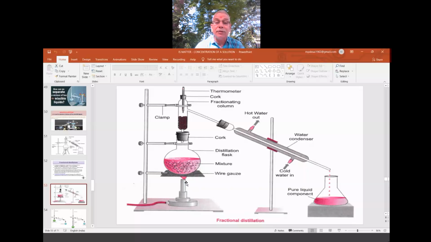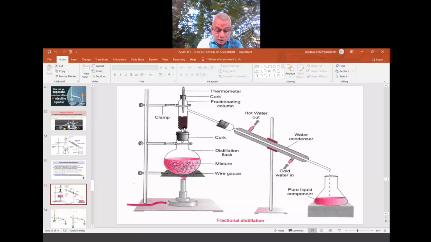So this will happen. In the meantime, only A will come and condense here, and A separates. Then B separates. Depending upon the difference in the boiling points, A, B, C, D all separate. Otherwise, sometimes for this fractionating tower, one more extra device is fixed here, with compartments kept at different boiling points. Depending upon the boiling point, A will enter one room, B will enter another room. These are called fractions.